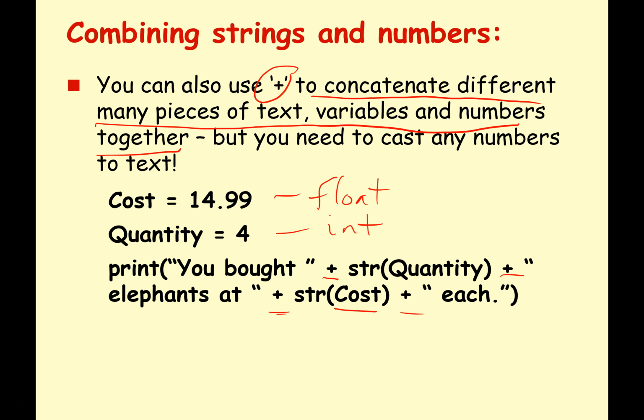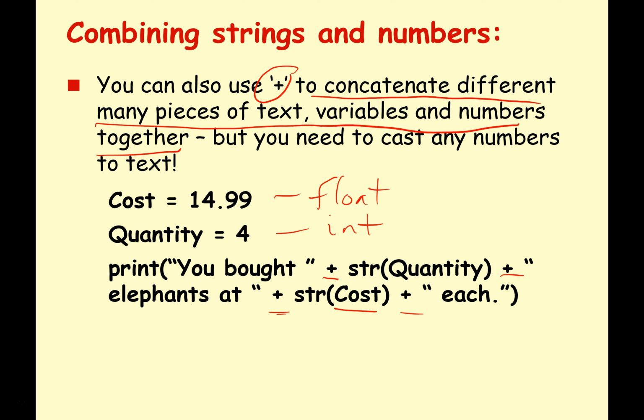So we're concatenating. We want to put 1, 2, 3, 4, 5 things together here. Remember the plus here is for concatenation. Now remember, concatenation only works with text in Python, okay?